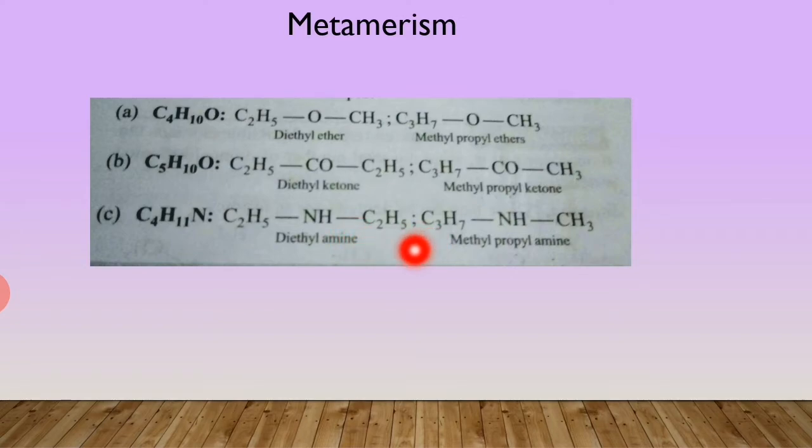It is due to the difference in the nature of the alkyl groups which are attached to the polyvalent atom. These are the polyvalent atoms: O, C, and also N. These are the polyvalent atoms where the alkyl groups are attached. So this is called metamerism.